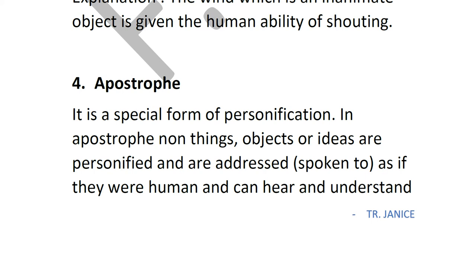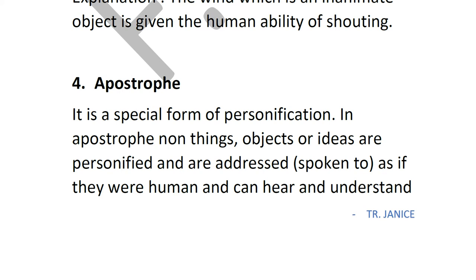So when you are talking, say, to a chair, when will you talk to the chair? Only and only if the chair can hear you and understand you. So when you're doing that, it is an apostrophe because you are talking to the chair, which is an inanimate object and it cannot hear you, it cannot understand. But still you are treating it as if it were a human being and it had the ability to listen to you and to understand what you are saying.